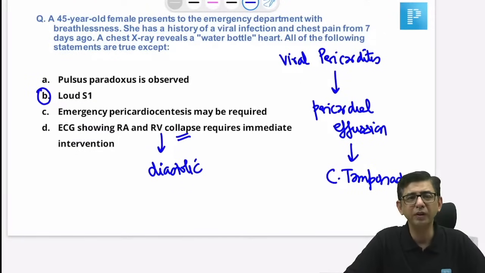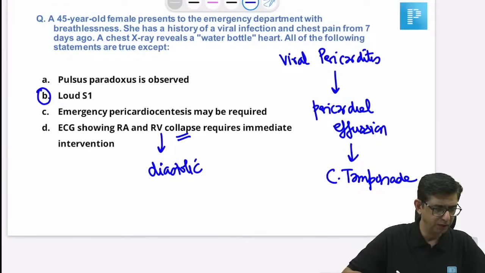But let me know whether the emergency word was there or not, because that would not change the answer to the question, but just out of curiosity, I just wanted to know. Pulsus paradoxus is a feature of tamponade: inspiratory fall in blood pressure of more than 12 millimeters of mercury. Okay, so fine, guys. Thanks, Abdul.